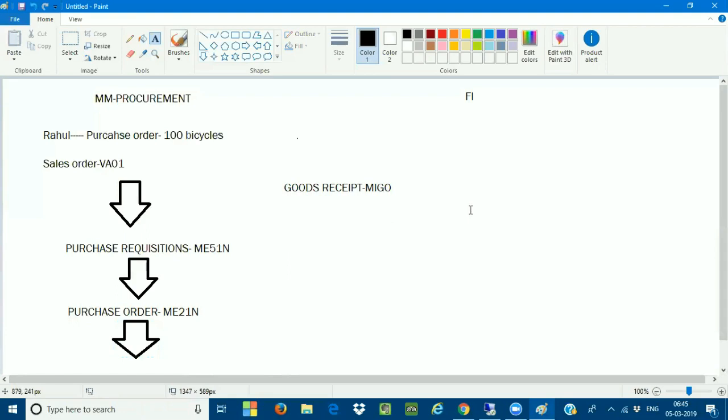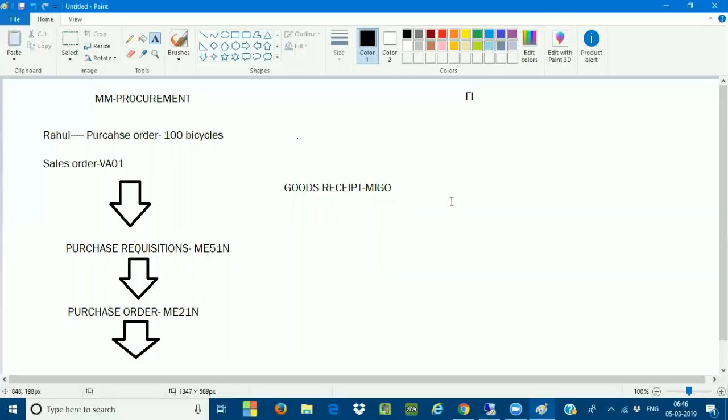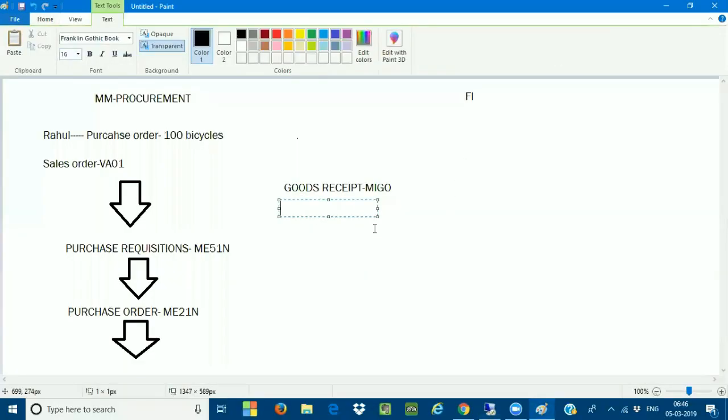Goods receipt is nothing but the raw material we have ordered. If you see here, how much raw material are we ordering? 10 pieces. So whatever raw material you have ordered has to be received, that is, raw material received against purchase order.